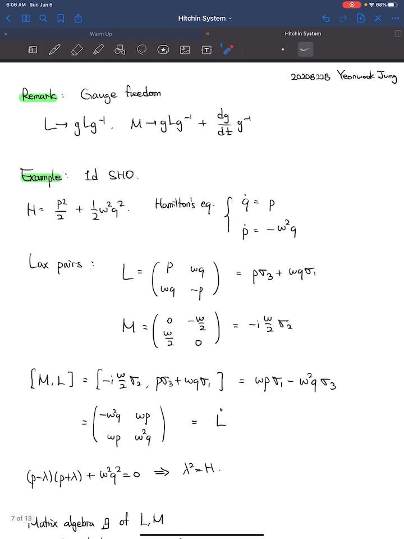I want to make a remark that there is a gauge freedom for the Lax pair, where if we transform them by conjugation with an invertible matrix, the Lax equation is still satisfied. So we are determining the Lax pair up to this gauge transformation.